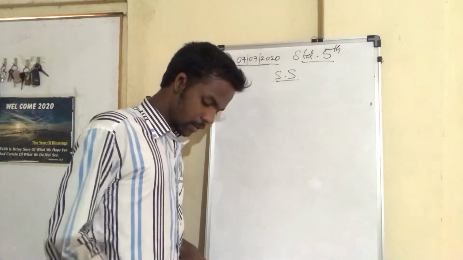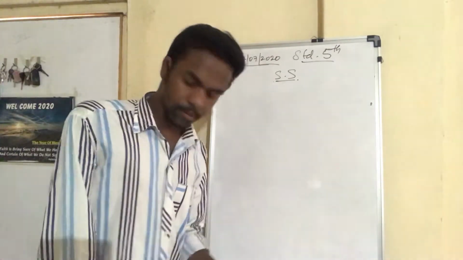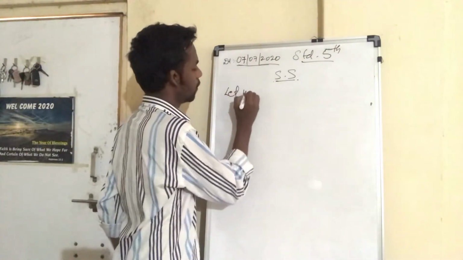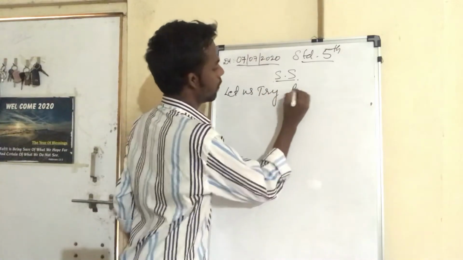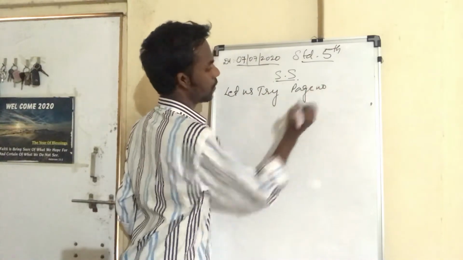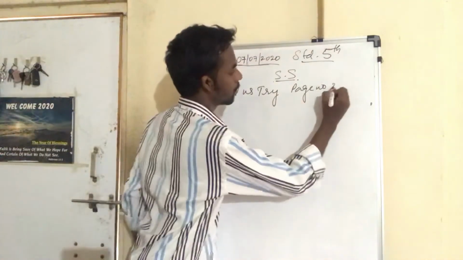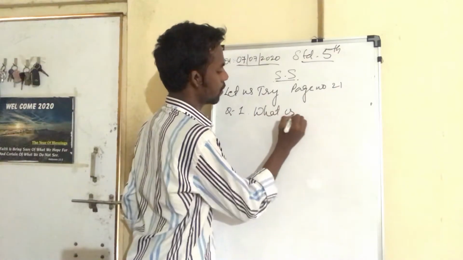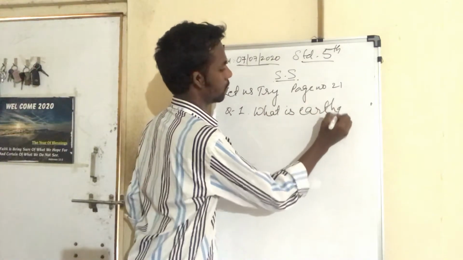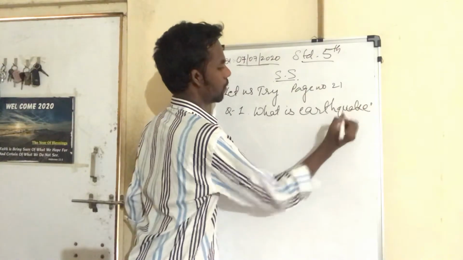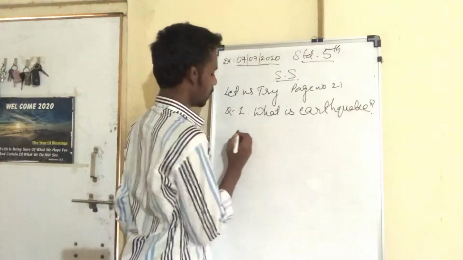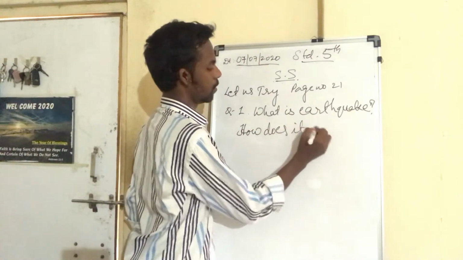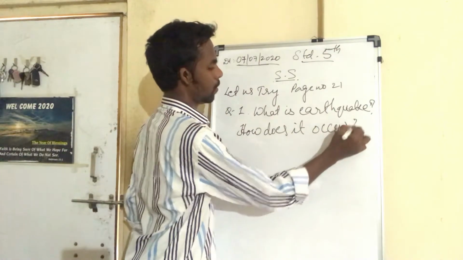Okay, so the answer for that is on page number 21. Question number 1, that is, what is an earthquake and how does it occur?